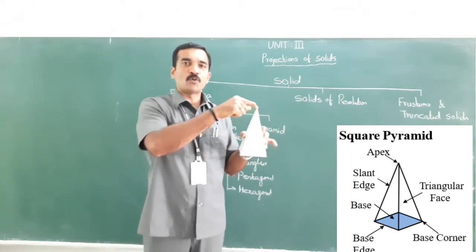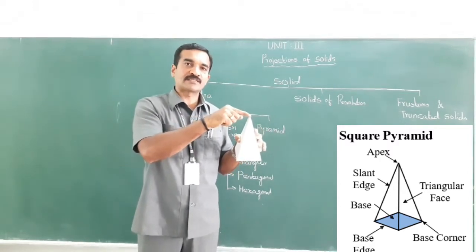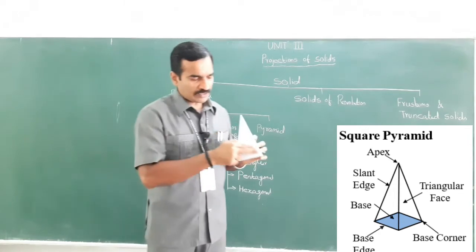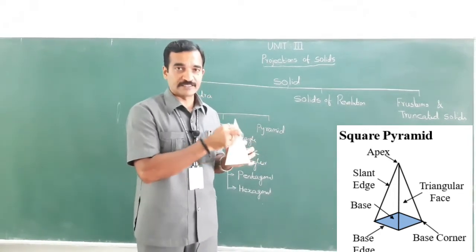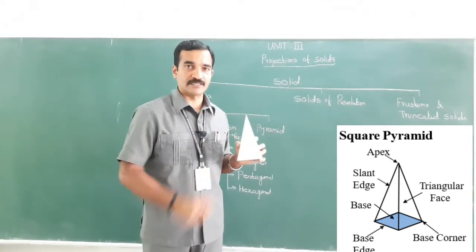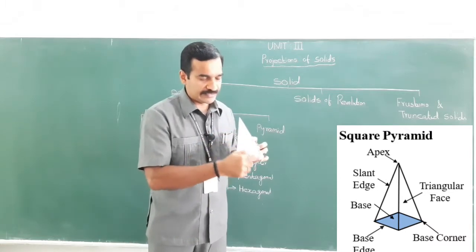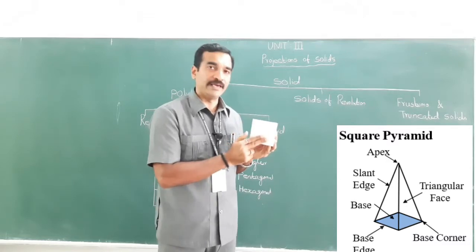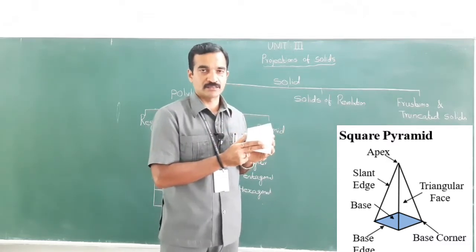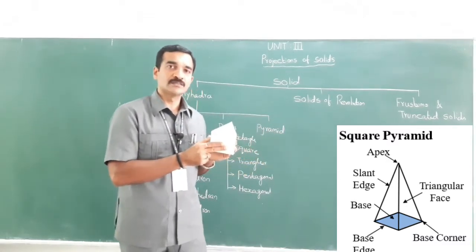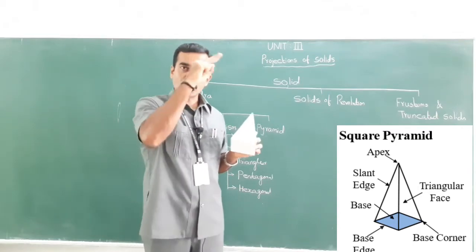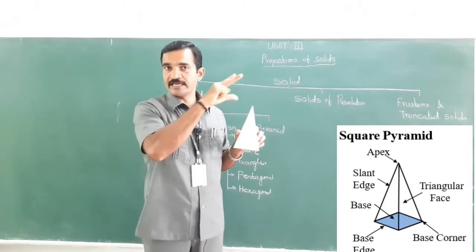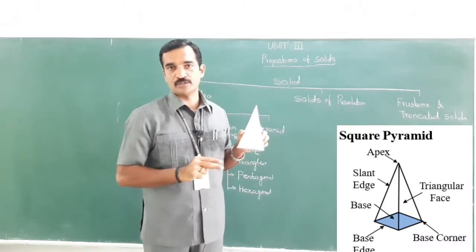The topmost point is nothing but the apex or vertex, right? These are triangular faces or slant faces. This edge is a slant edge and this is the base. A pyramid has only one base, right? A prism has two faces, the top face and the bottom face, both parallel to each other and similar in shape and size.